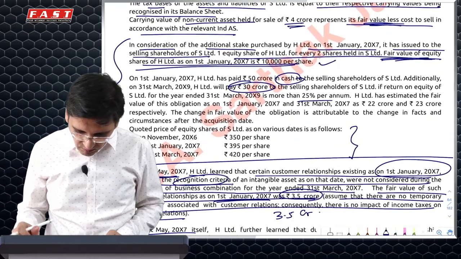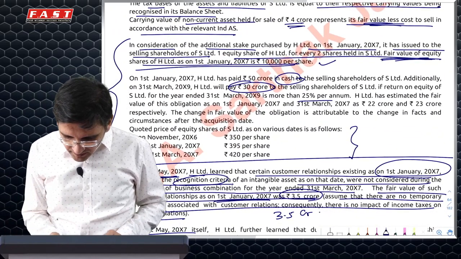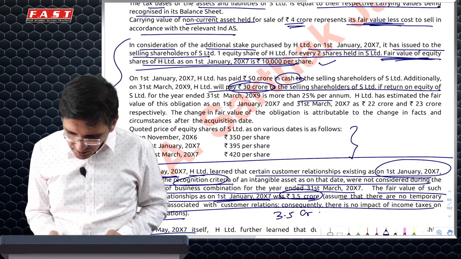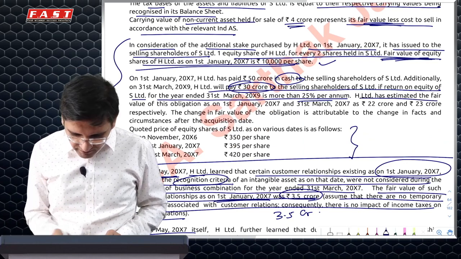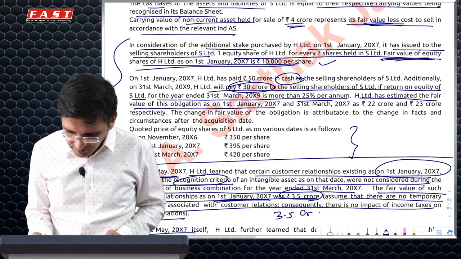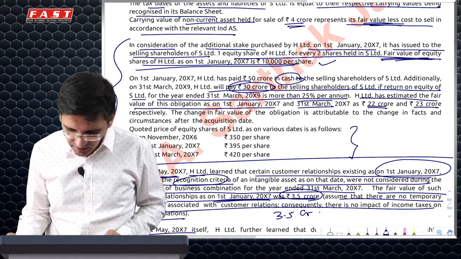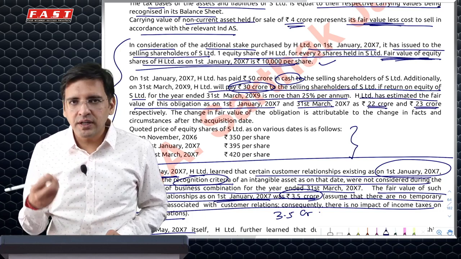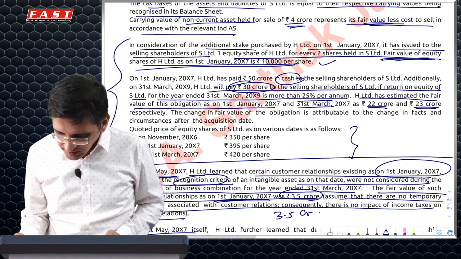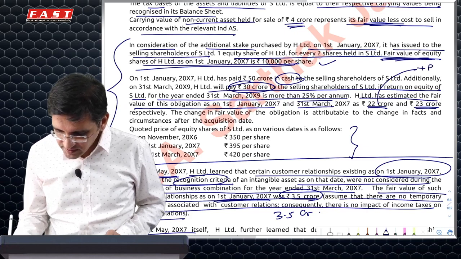So I'll just read out the contingent consideration thing. It says we'll pay 30 crore to selling shareholder if return on equity of S Limited is more than 25% per annum. We estimate fair value of this obligation on 1st January and 31st March as 22 and 23 crore. So this is not a fixed number of equity shares, it's a liability. Number one, 22 crore will be part of PC.